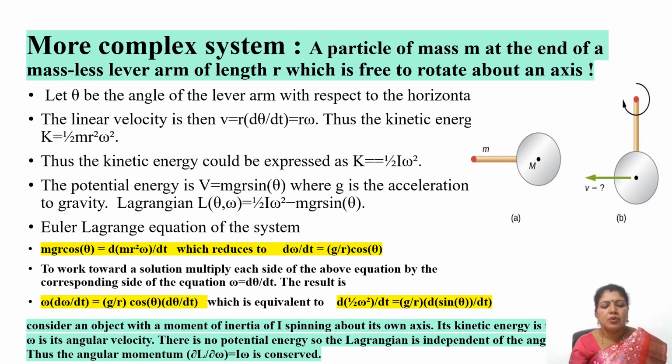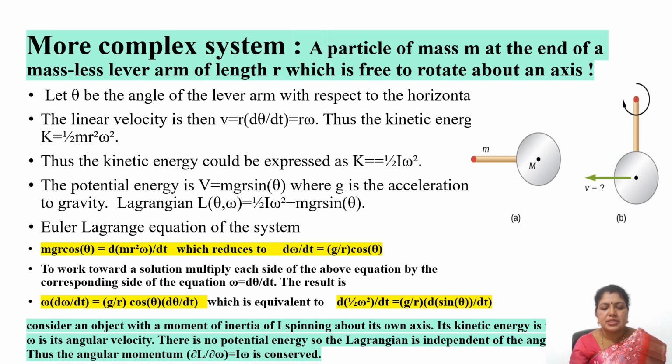So omega d omega/dt would be equal to g by r cos theta into d theta/dt, that is introducing omega on both sides, and therefore it would be d/dt of half omega square is equal to g by r d/dt of sin theta.